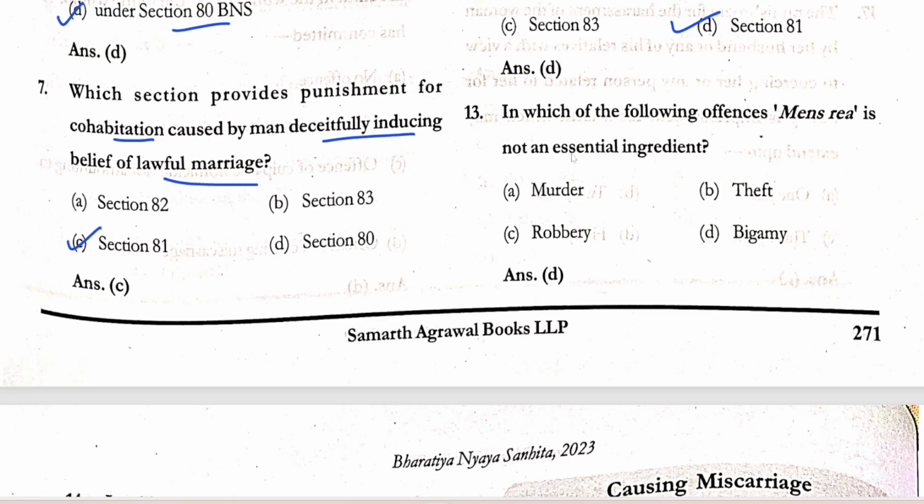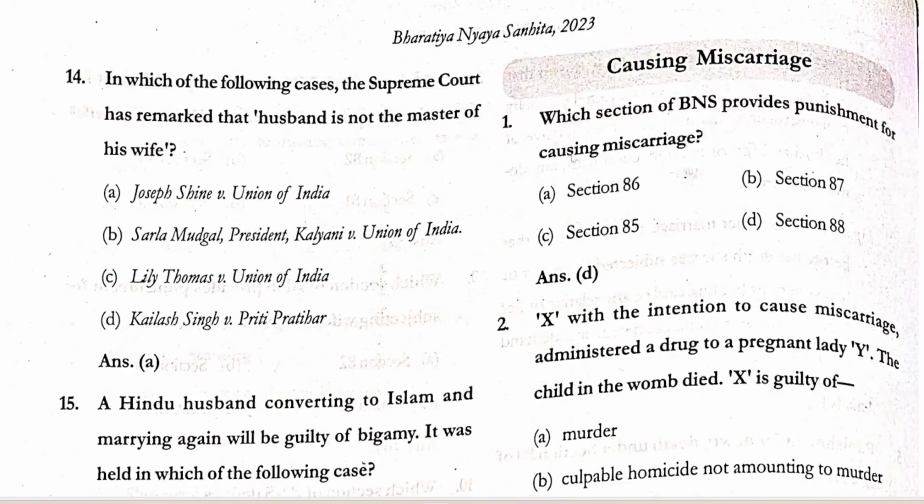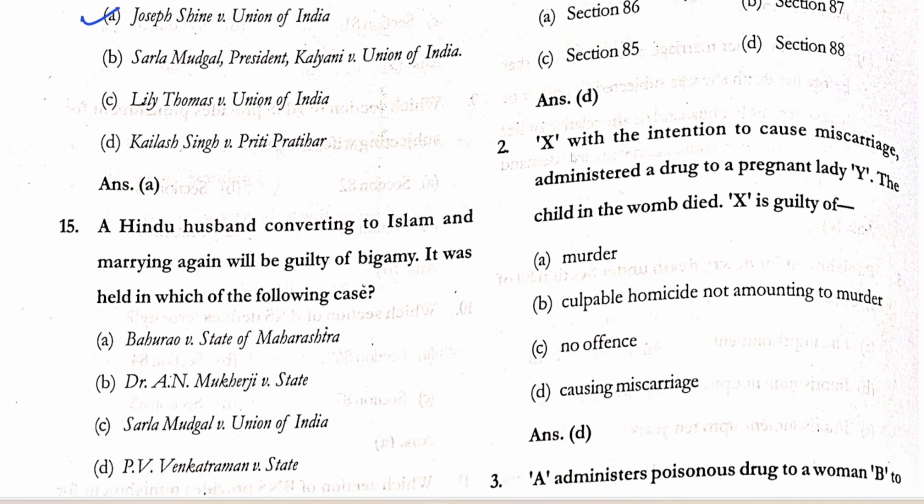Question 13 में है, in which of the following offences mens rea is not an essential ingredient? बाइगैमी में मेंस रिया जो है essential ingredient नहीं है. So क्वेश्चन नंबर 14 में है, in which of the following cases the Supreme Court has remarked that husband is not the master of the wife? Joseph Shine versus Union of India.